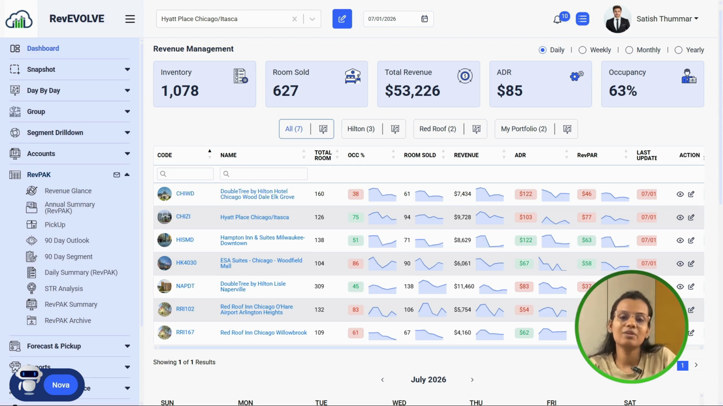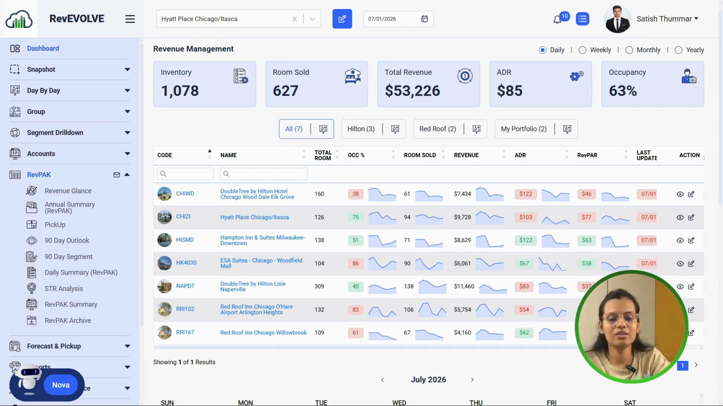So over the next few minutes, I'll walk you through the RevPAK session that you can see over here. We can see the 90 days outlook, 90 days segment, revenue glance, and RevPAK summary in this session. So every revenue manager, general manager, or hotel owner watching this can confidently plan for the next 90 days, right?